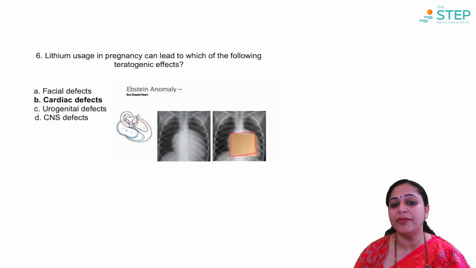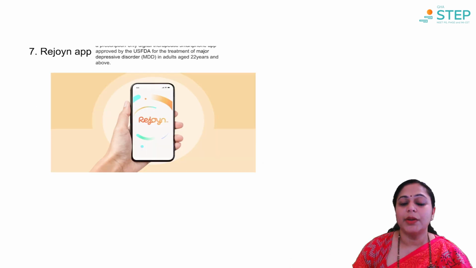So cardiac defects are seen in the baby when the mother uses lithium. May be seen, not in every child, but may be seen if the mother is using lithium in pregnancy.